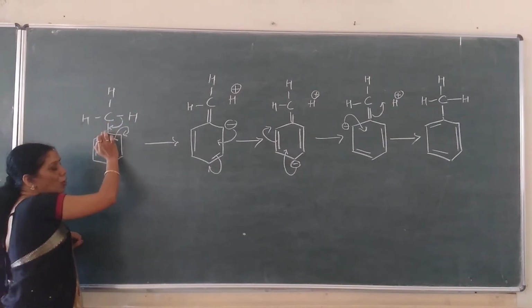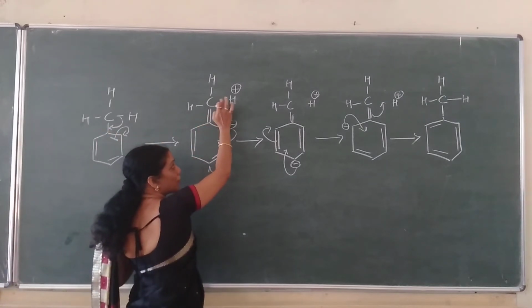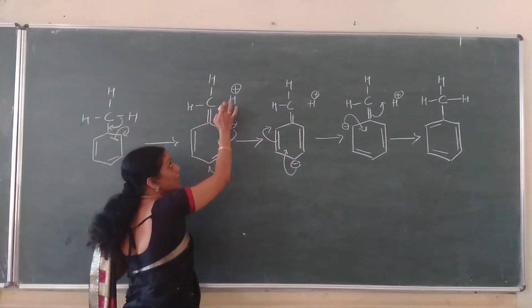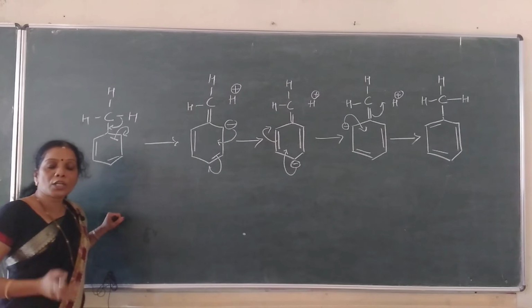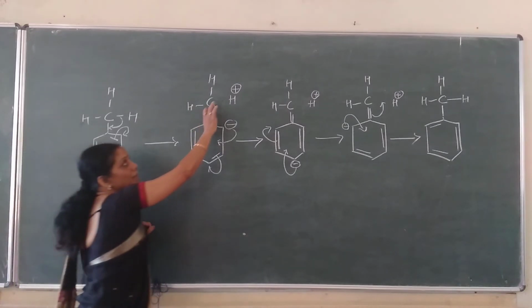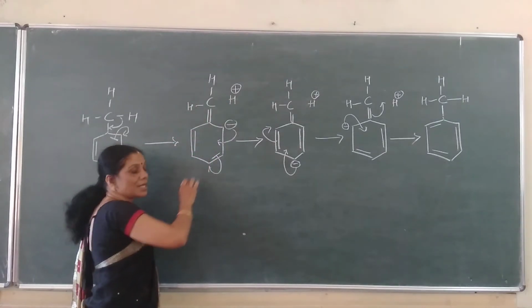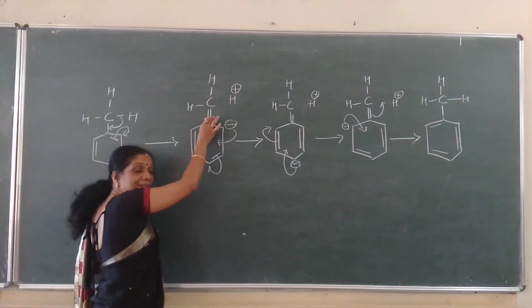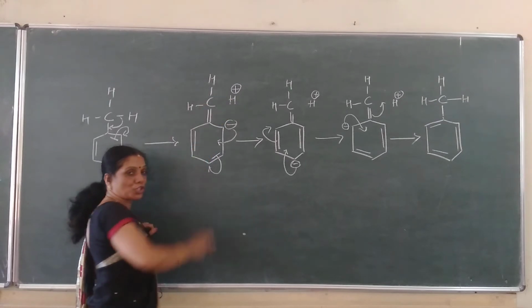And during this delocalization, during this shift, one of the bonded pair of electrons gets shifted, means here between these two, carbon and hydrogen, okay, bond, what happens? The bond gets transferred. Here there is no bond, isn't it? Bonded pair of electrons gets transferred here. There is no bond between these two, carbon and hydrogen.